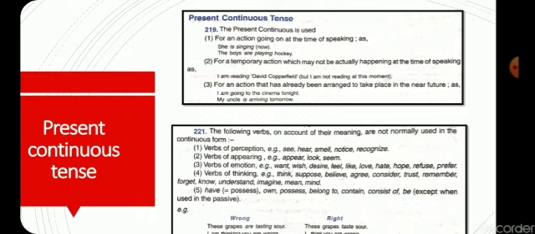Example, want, wish, desire, feel, like, love, hate, hope, refuse, prefer. Another, verbs of thinking. Example, think, suppose, believe, agree, consider, trust, remember, forget, know, understand, imagine, mean, mind.